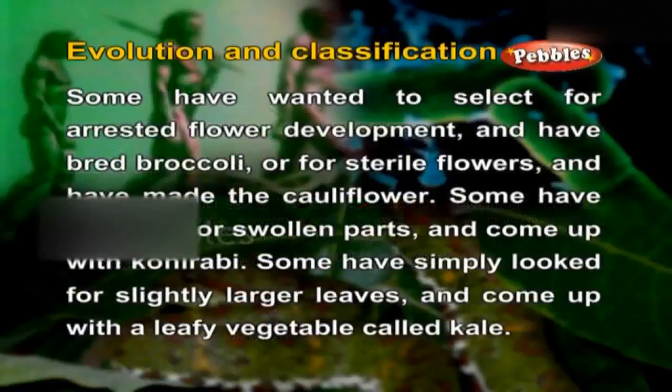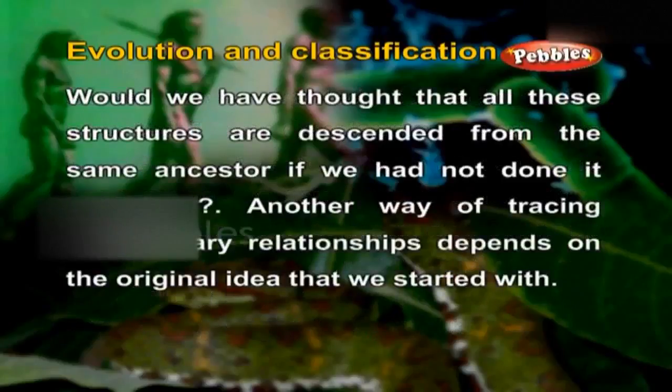Some have wanted to select for arrested flower development and have bred broccoli, or for sterile flowers and have made the cauliflower. Some have selected for swollen parts and come up with kohlrabi. Some have simply looked for slightly larger leaves and come up with a leafy vegetable called kale. Would we have thought that all these structures are descended from the same ancestor if we had not done it ourselves?